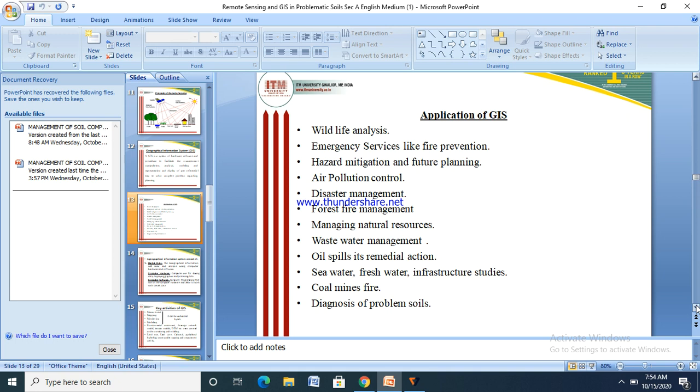This is the application of GIS. This is wildlife analysis, emergency services like fire prevention, hazard mitigation and future planning, air pollution control, disaster management, forest fire management, managing natural resources, waste water management, oil spills and their remedial action, sea water, fresh water, infrastructure studies, coal mining, and diagnosis of problem soils.